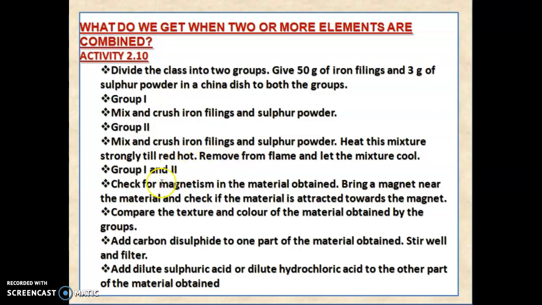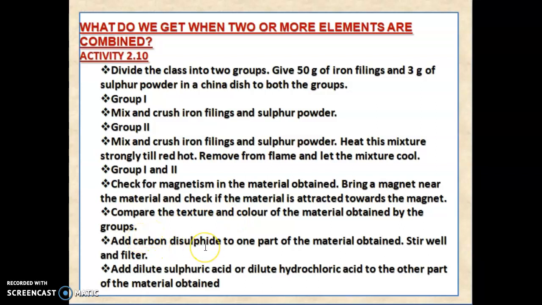Then, for group 1 and group 2, check the magnetism in the material obtained. Bring a magnet near the material and check if the material is attracted toward the magnet. Compare the textures and color of the material obtained by the groups.